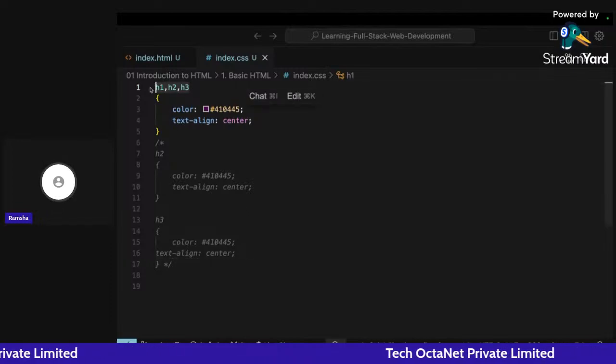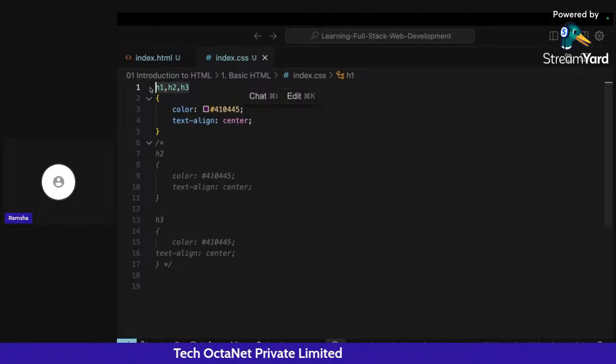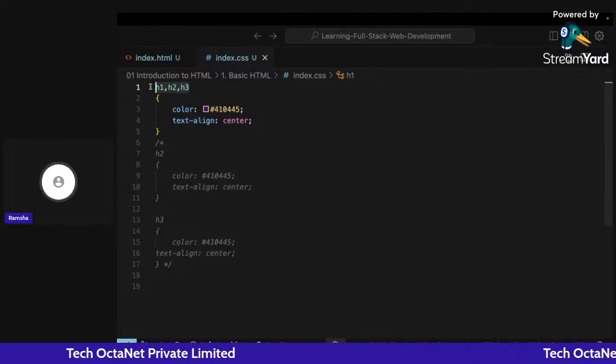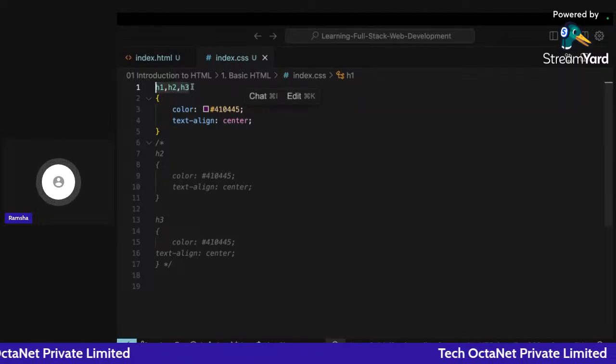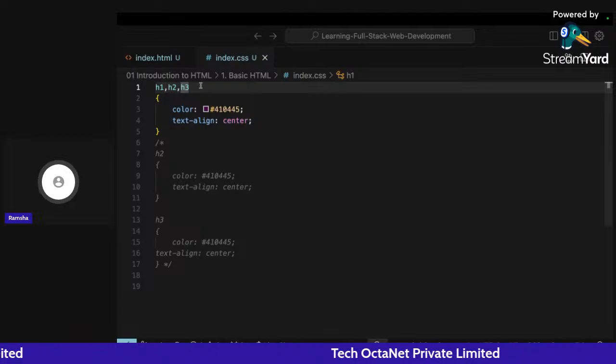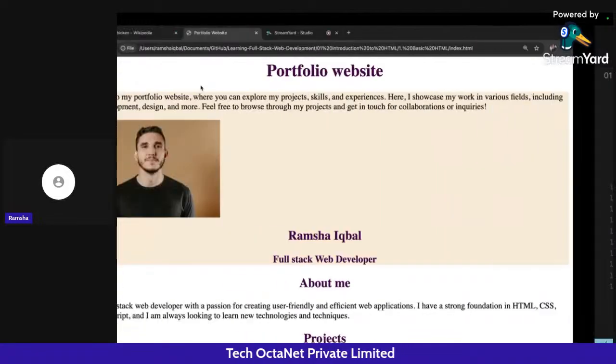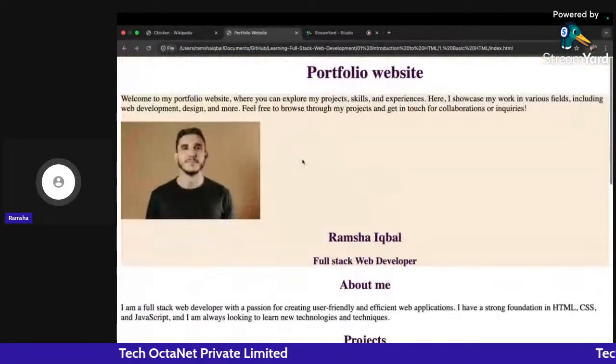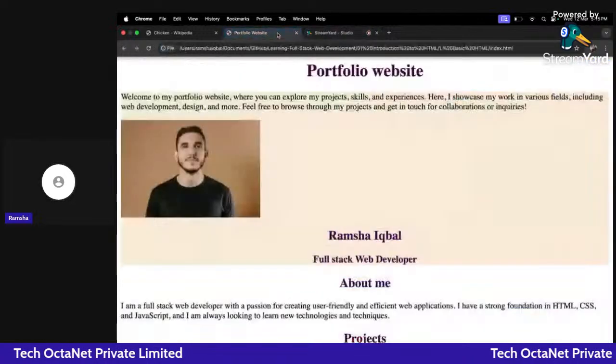So this is another method of how I can add styles in CSS. This is known as the element selector that we have used, and this is the multiple element selector that we are using here, right? So I hope this part is clear to all of you.